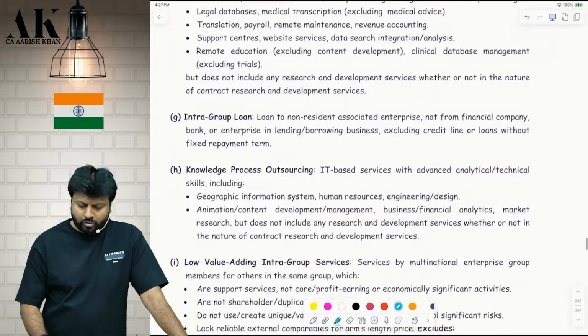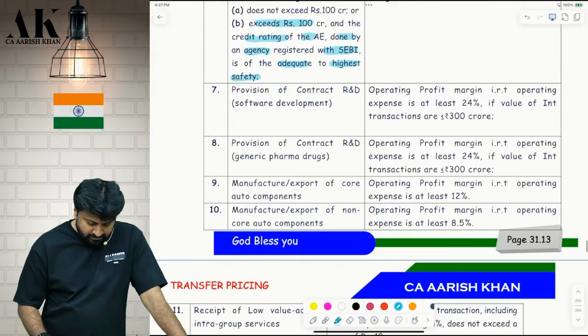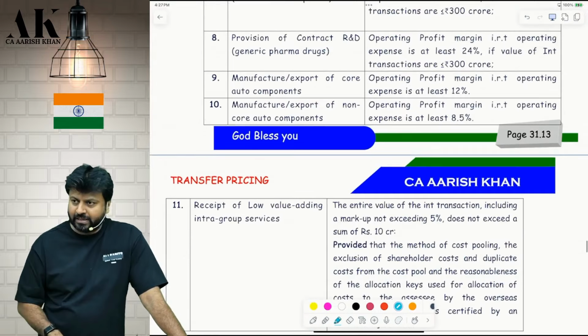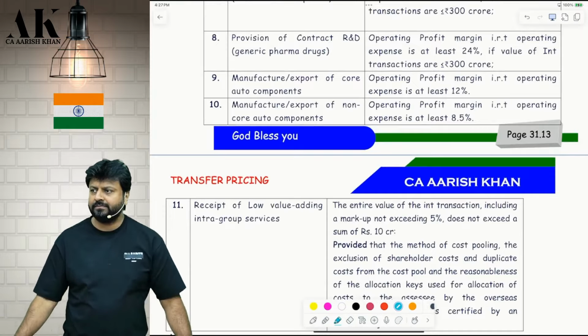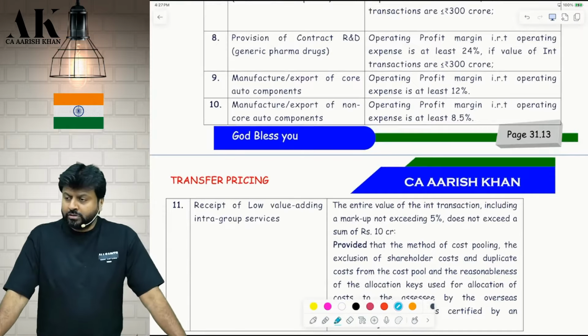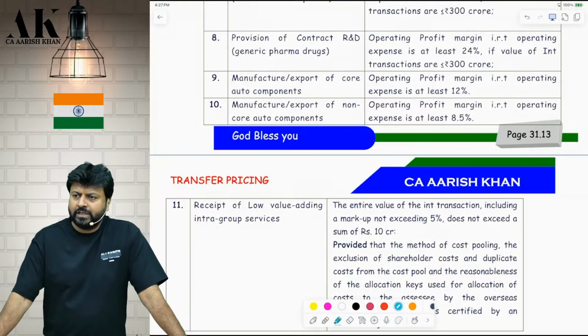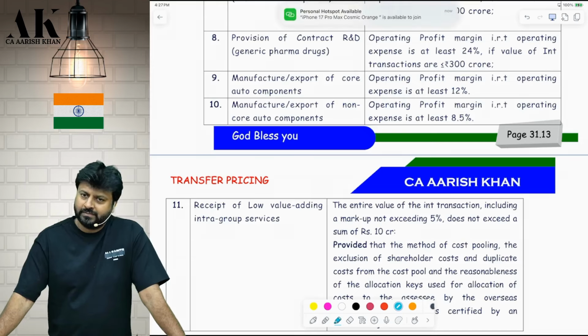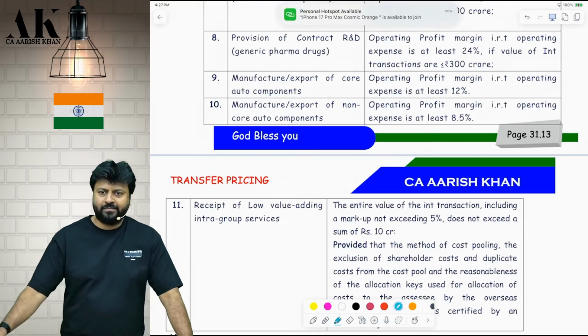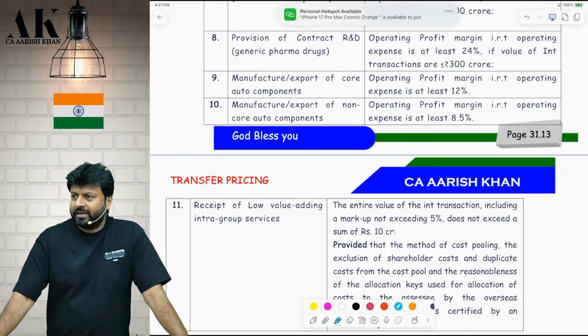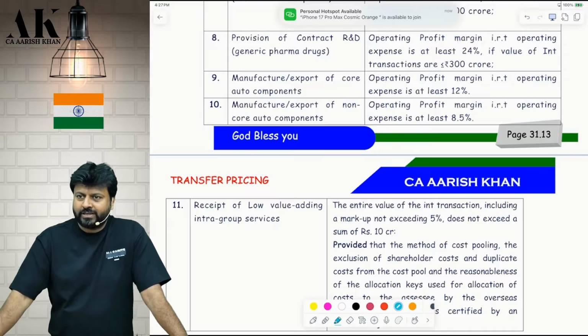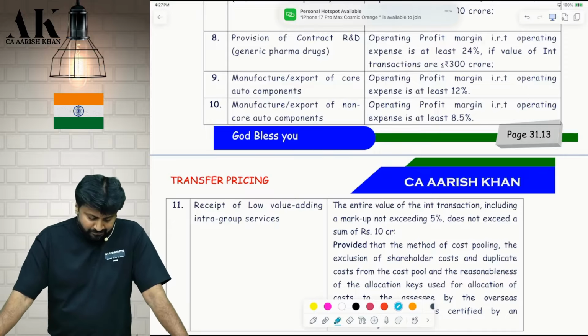So for core auto components, the safe harbor is 12% margin without any transaction limit. And for non-core, it is 8.5% without any limit. Sir, what is non-core? Non-core is something which is not core. It is defined in the original definition. I have not mentioned it in the color book, to avoid wasting space, but in the textbook it is there. You can check it.